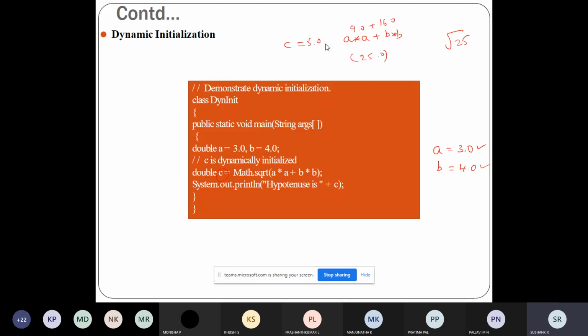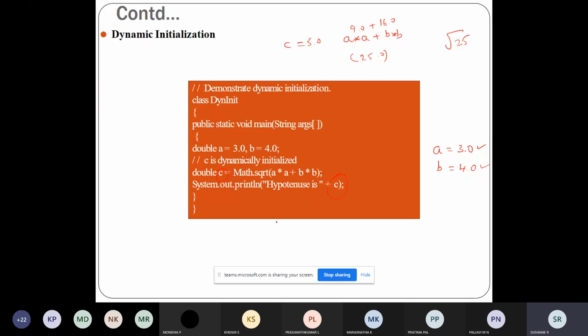First, the two variables a and b are assigned the constants 3 and 4. However, for c, I'm giving a dynamic value, where I'm calculating the square root using the variables a and b, and that value is initialized to c. Then after that, I am printing the value of c.